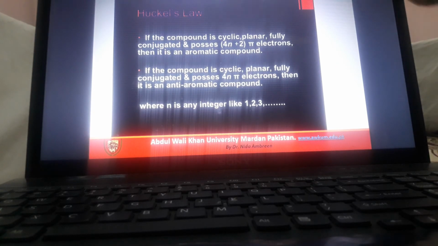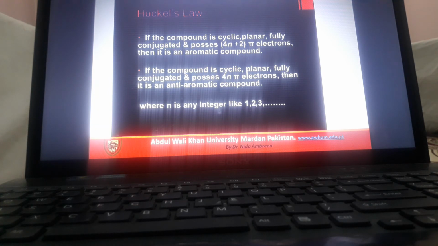Now, there are 2 Huckel's laws. One is for aromatic compounds and the other is for anti-aromatic compounds. And you should remember one thing: if a molecule is non-planar, it is a non-aromatic molecule. Non-planar, non-aromatic. You should remember this condition. It is a very important condition.